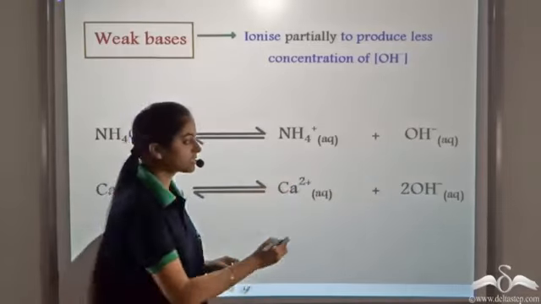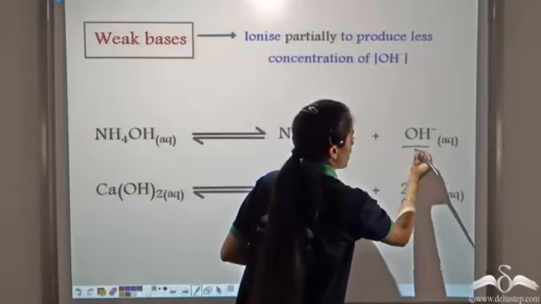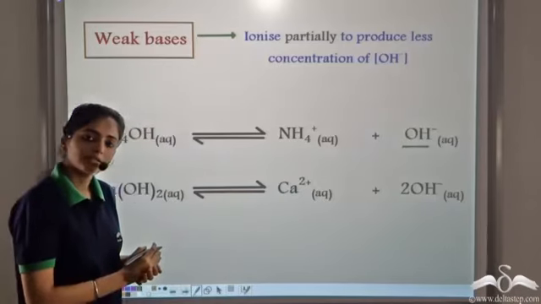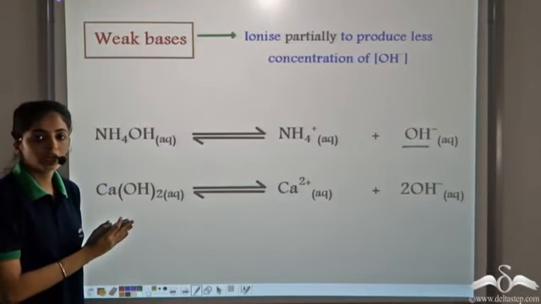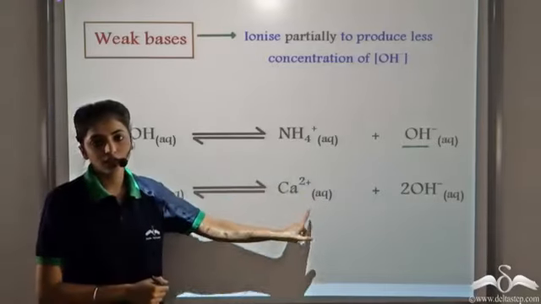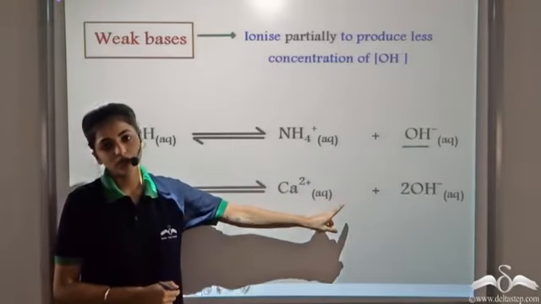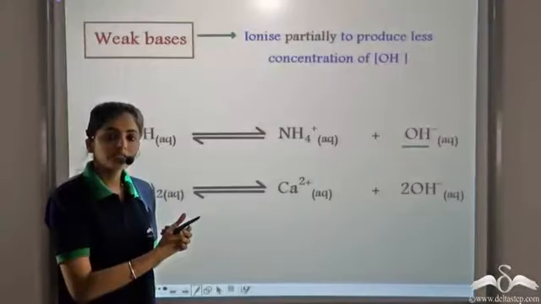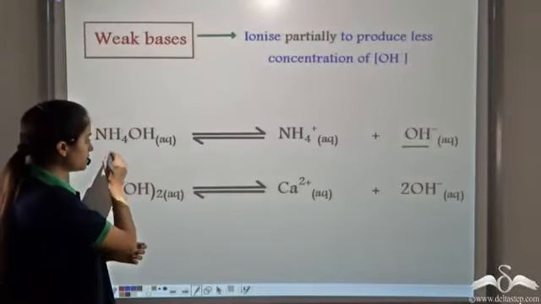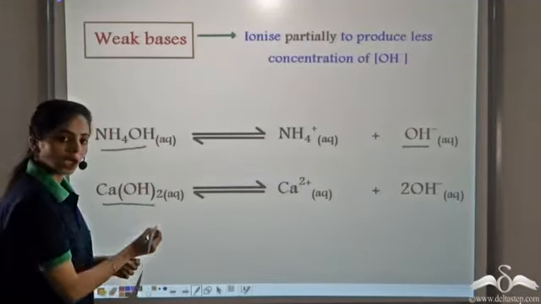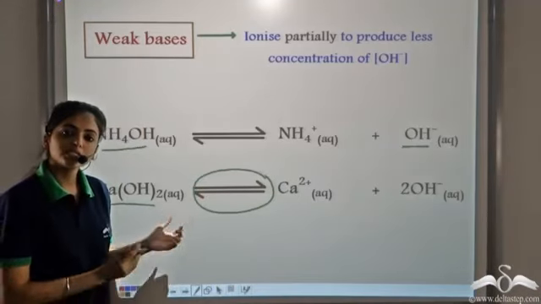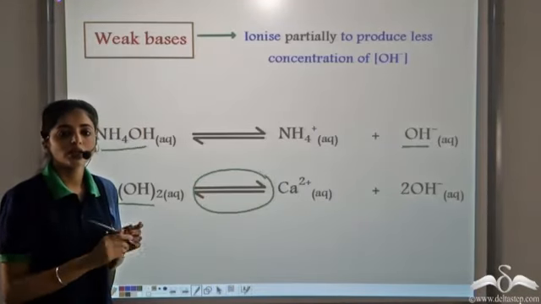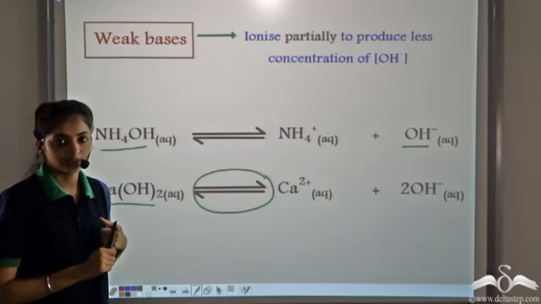So in this case, the concentration of OH minus ions is less. Similarly, calcium hydroxide partially ionizes to produce calcium ions and OH minus ions. So the bases which partially ionize, as we can see through the reversible arrow, are known as weak bases.